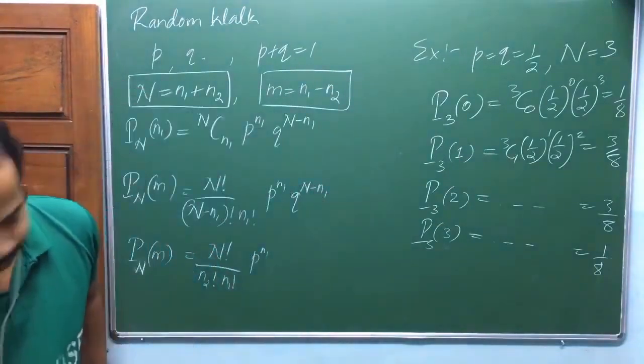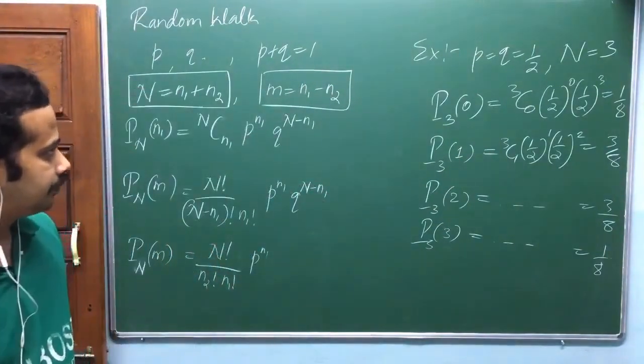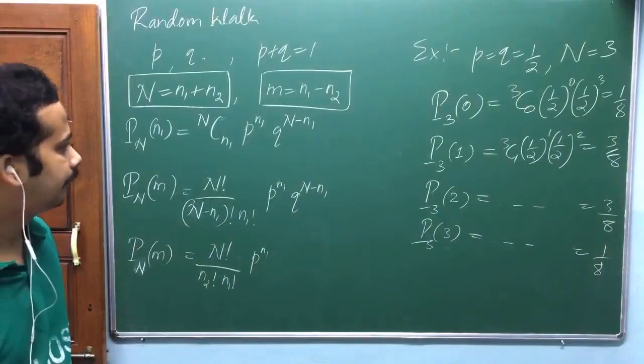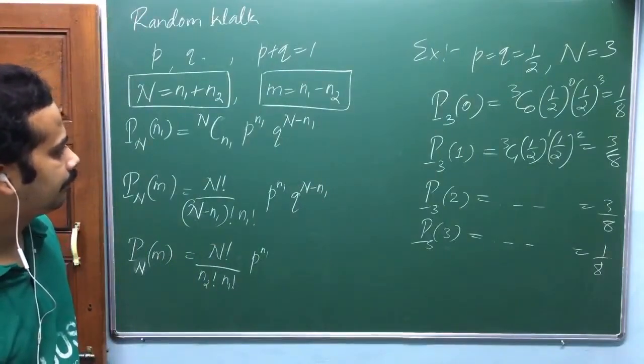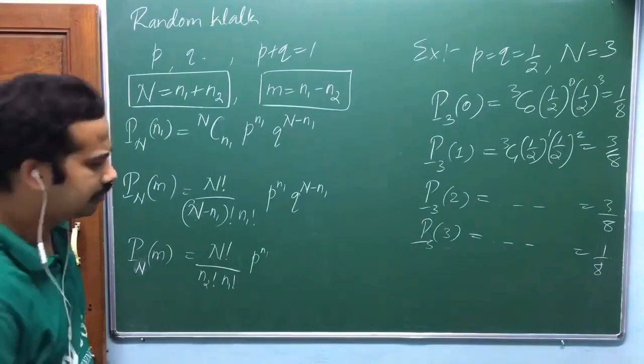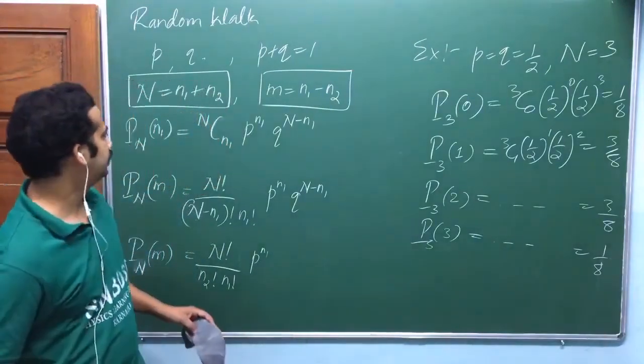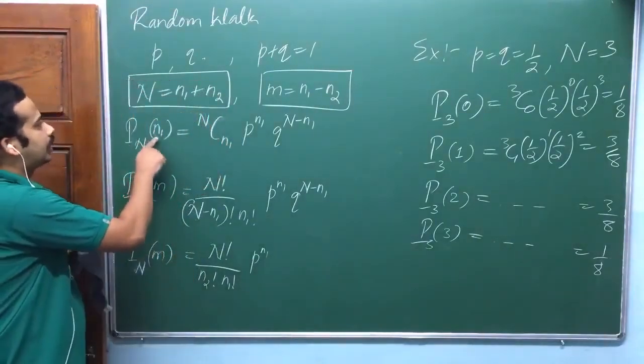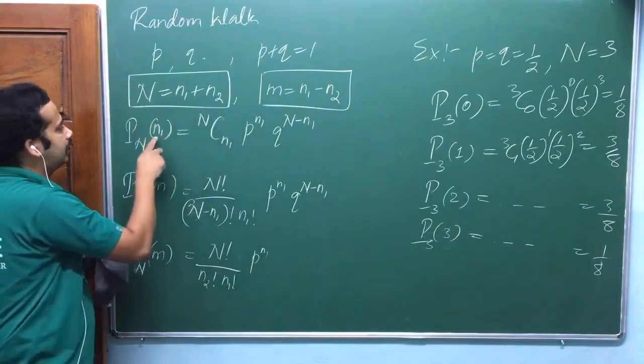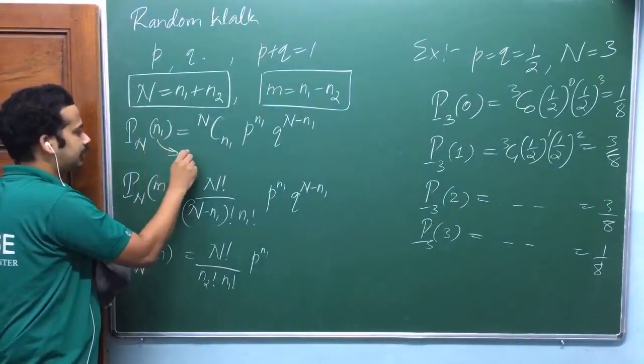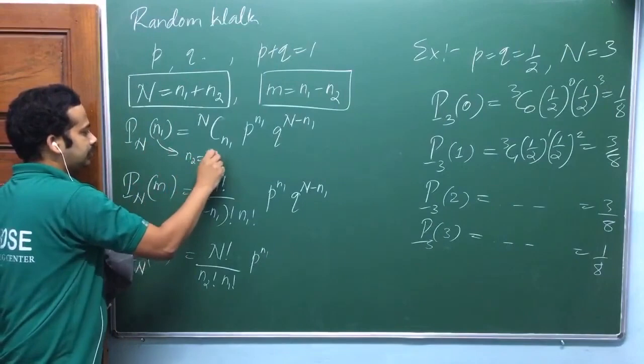Yes, the probability of getting 0 steps to the right is equal to the probability of getting 3 steps to the left. That's correct. Because N1, correspondingly, N2 is equal to N minus N1.